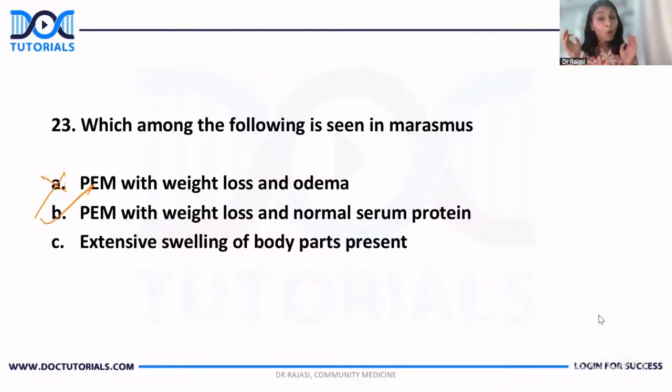Because most of the time, some little bit of decrease might be there, but compared to what you see in kwashiorkor, the serum protein level will be kind of normal. Okay, so that is the correct answer. Swelling of body parts? No. Swelling of body parts is something that you see in kwashiorkor, not in marasmus. A marasmus child will be very thin, right? So severe calorie loss and very thin. So you will not find any swelling or edema. So the answer is B.